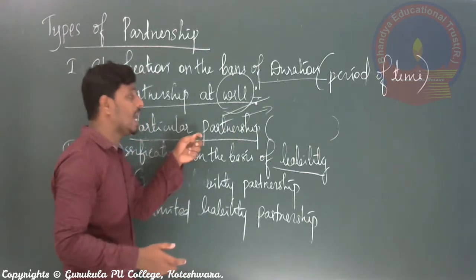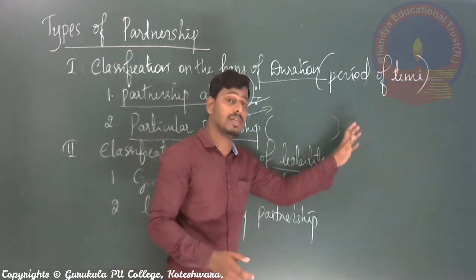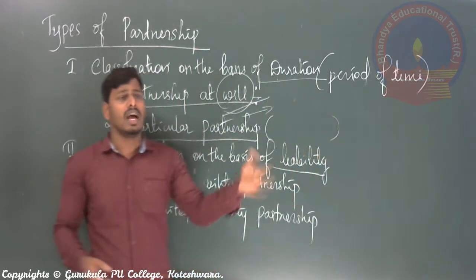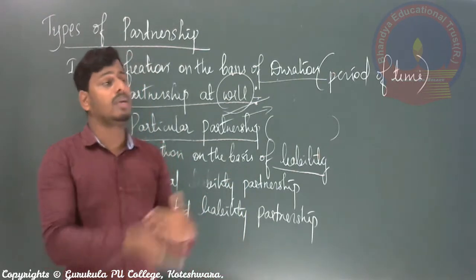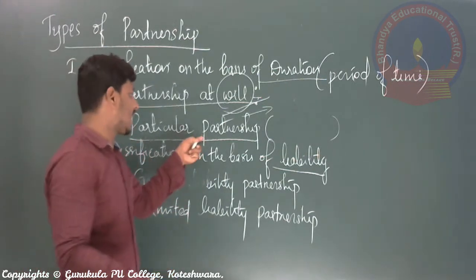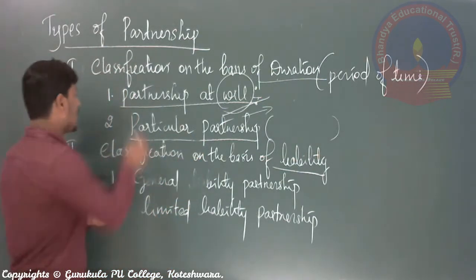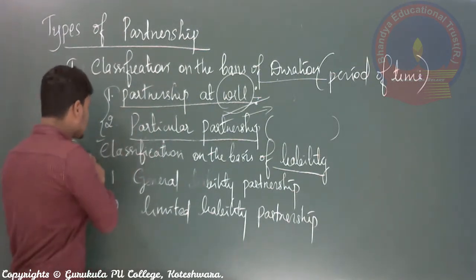In this second type of partnership business, the partners set up the business only for that reason, and automatically once that work finishes, the partnership business is exhausted, means dissolved.